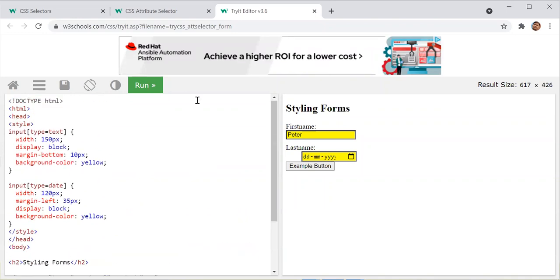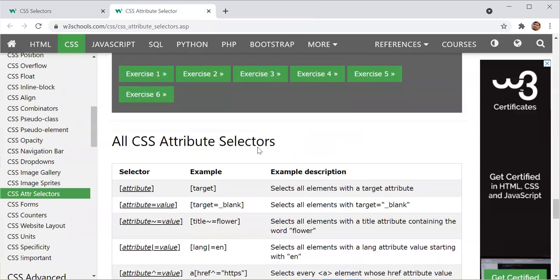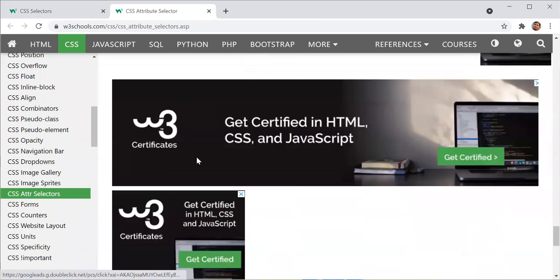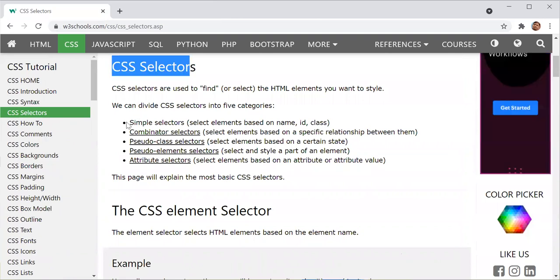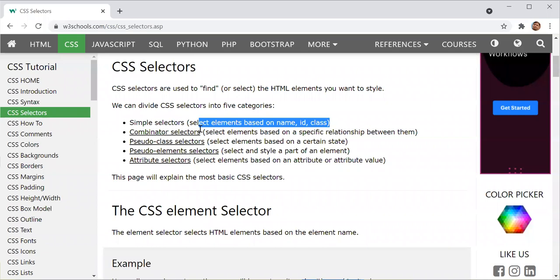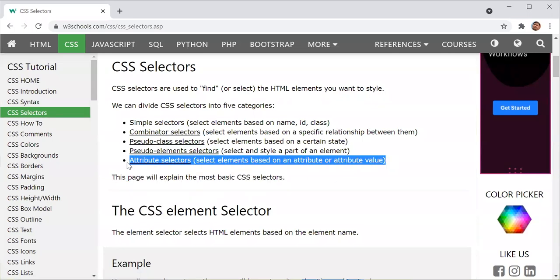Does anyone have a doubt in the attribute selector? Okay, then back to our main page, which is selector. So now we have an idea about the simple selector, combinator selector, pseudo-class selector, pseudo-element selector, and the attribute selector, which we have discussed earlier.